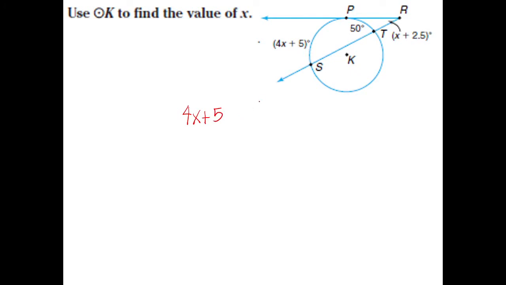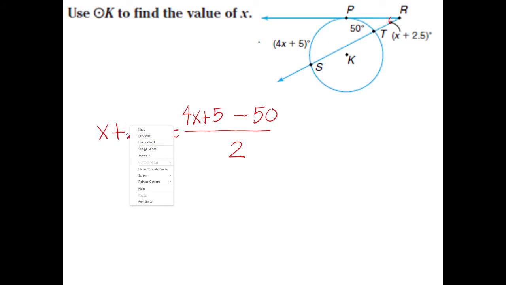What will you do with 4x plus 5 and 50? Subtract, because the angle is outside, and divide by 2, which equals the angle x plus 2.5.